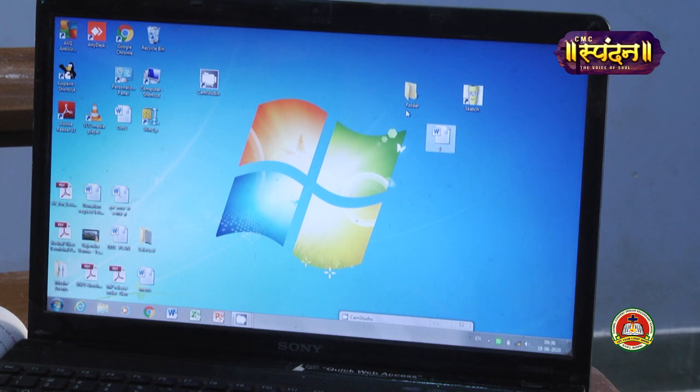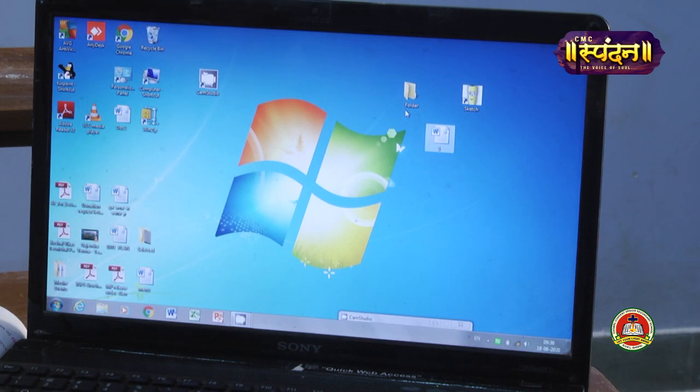Now second is folder. What is a folder? A folder is a group of files stored together. If you want to store so many files, you can keep them inside a folder. Like you can say a book is a folder, and inside the book the pages are known as files. So inside the folder we can keep different types of files. Many files you can keep, and inside the folder you can keep a subfolder also, and you can rename this